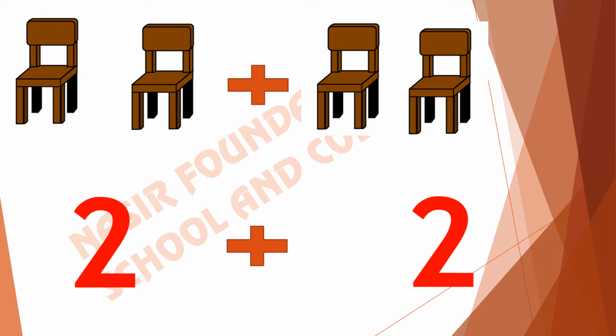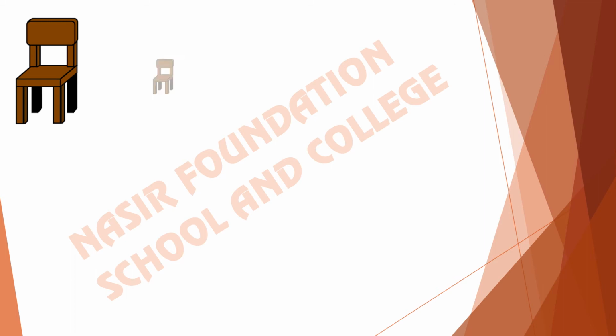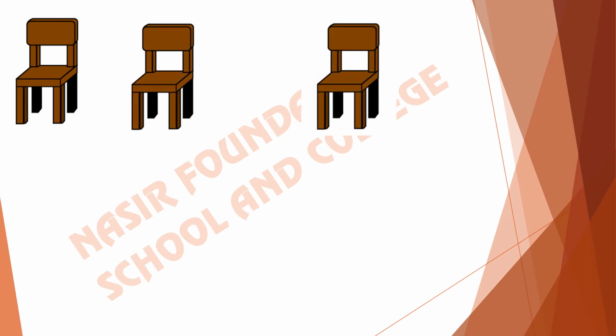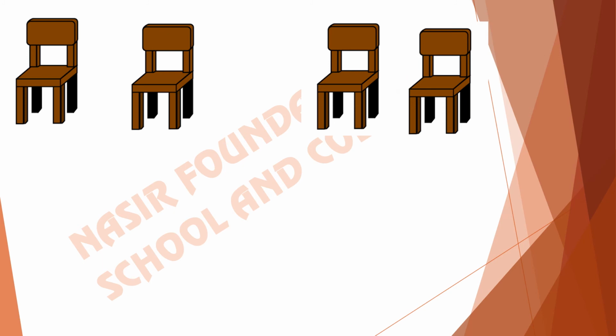Yes, we will count them together. 1, 2, 3, 4. How many chairs do we have? 4. In 2 chairs, if we are adding 2 more chairs, then we have 4 chairs.